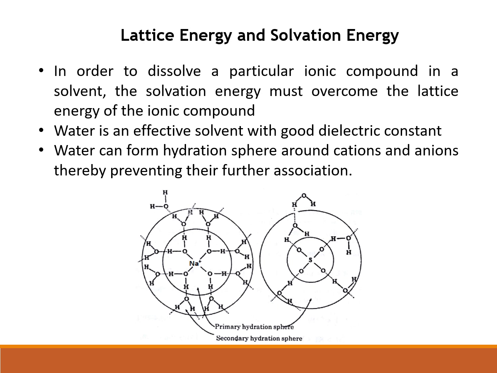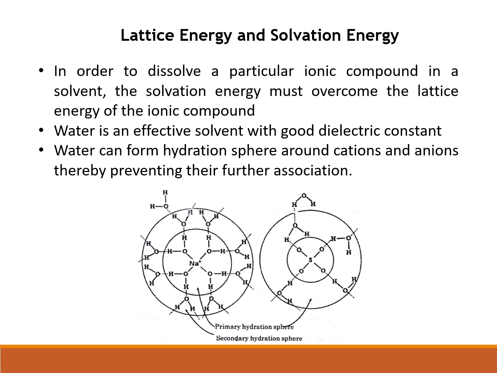So in order to dissolve the ionic compound, first of all, the solid compound has to be separated into ions. So the solvent must be capable of breaking this ionic bond into separate or constituent ions. Only then it will go into solution and dissolve. So we can say the solvation energy of the solvent must be higher than the lattice energy in order to dissolve. And we know water is a very good solvent with high dielectric constant value, and it is known as the universal solvent which can dissolve most of the ionic compounds.